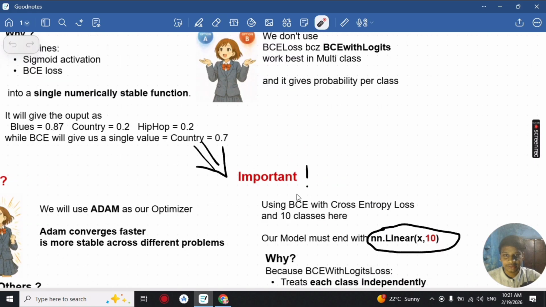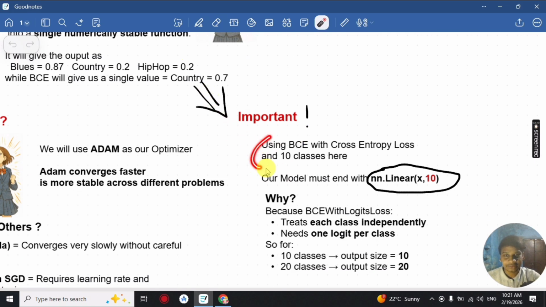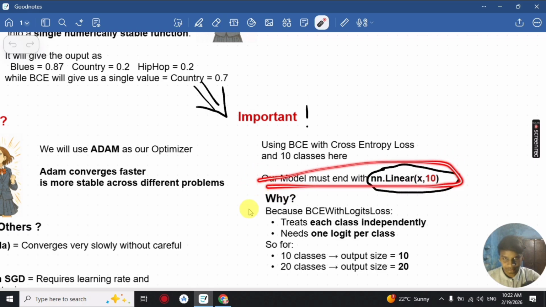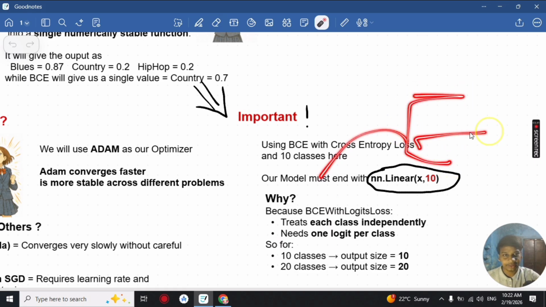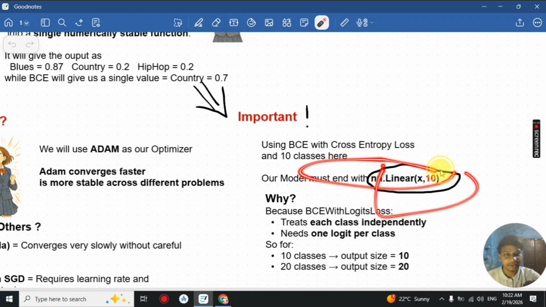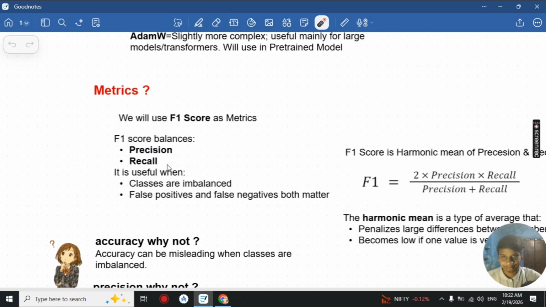Also, one thing you must take care of is that since we are using cross entropy loss and there are 10 classes here, our model must end with nn.Linear only, because cross entropy loss treats each class independently and needs one logit per class. So whatever model we make, it will end with nn.Linear(x, 10).